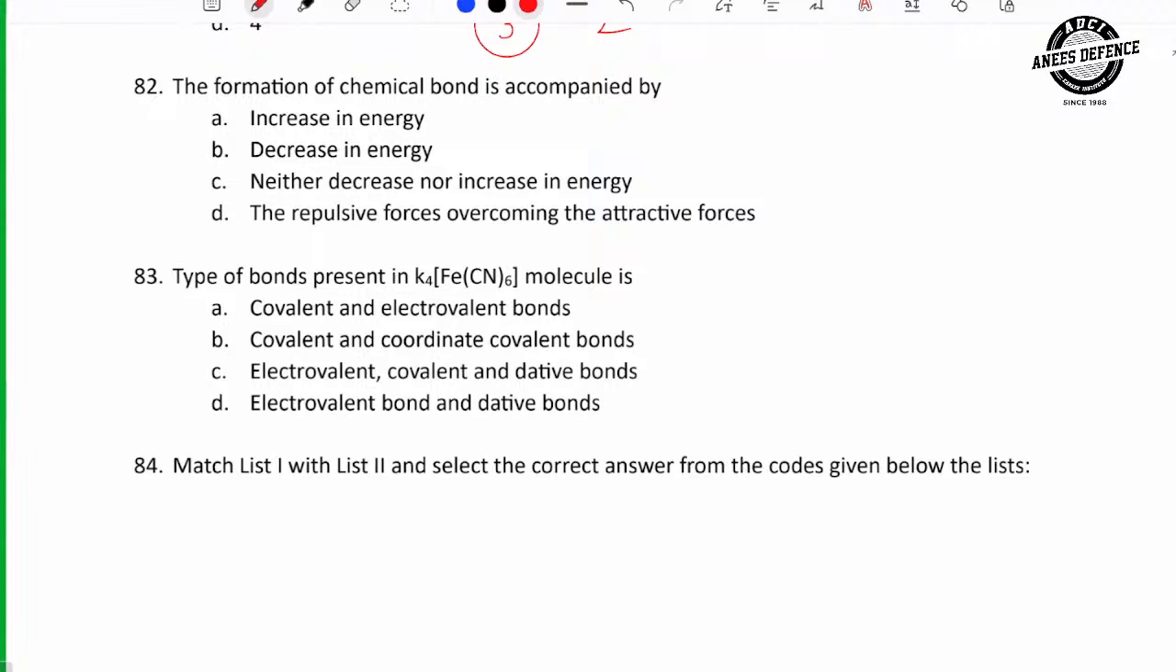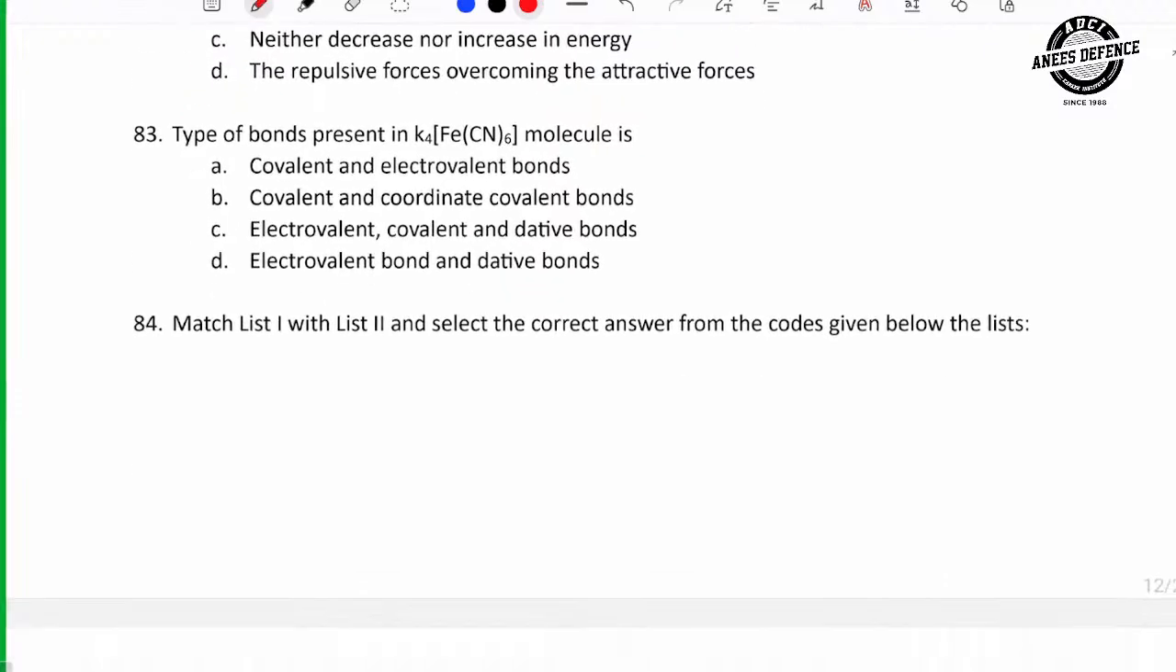Formation of chemical bond is exothermic, na? Exothermic means energy is released. Increase in energy? No, decrease in energy. When energy is released, the energy of the molecule decreases, so formation of chemical bond means decrease in energy.